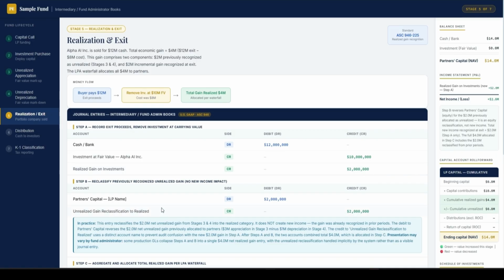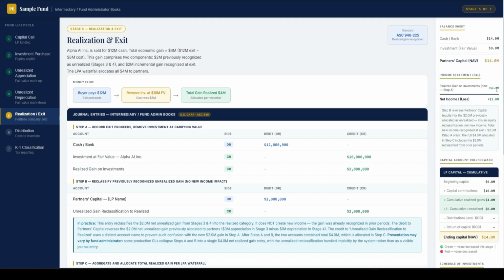So next, we're going to allocate this realized gain into our partner's capital. As a result, since we sold our property, we have $14 million. Remember, we had $2 million in the very beginning that we did not do anything with. In real life, those could be reserved to cover all the fees, but this is very simple, just to show the capital activities. We have not added any operation activities, any fees, any complex stuff yet. This is just the very basic one. So bear with me, let's keep going.